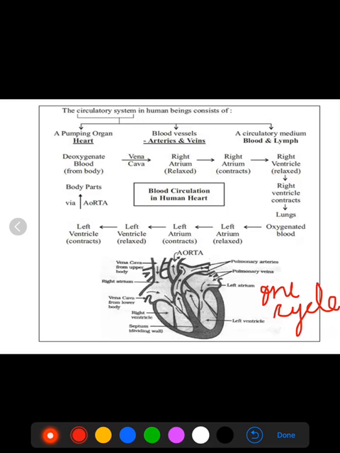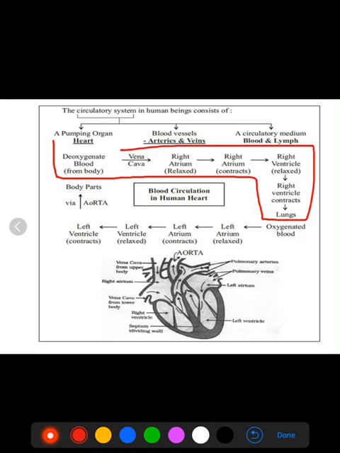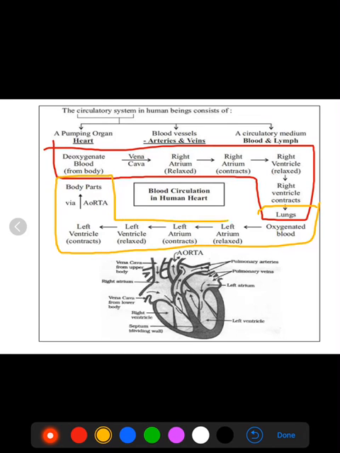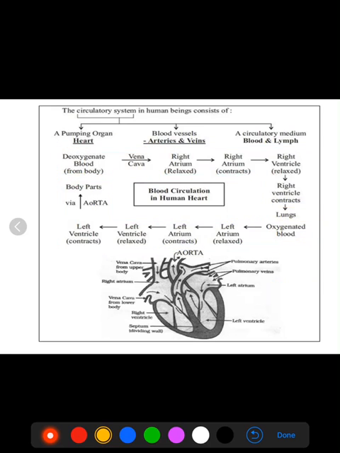The heart collects the blood from the body and sends it to the lungs one time, and now again the blood comes to the heart from the lungs, and the heart sends the blood to the body. So this is the 2nd time. When the blood comes to the heart 2 times and is sent out 2 times, these 2 times complete one cycle, that's why the system is known as the double circulatory system.